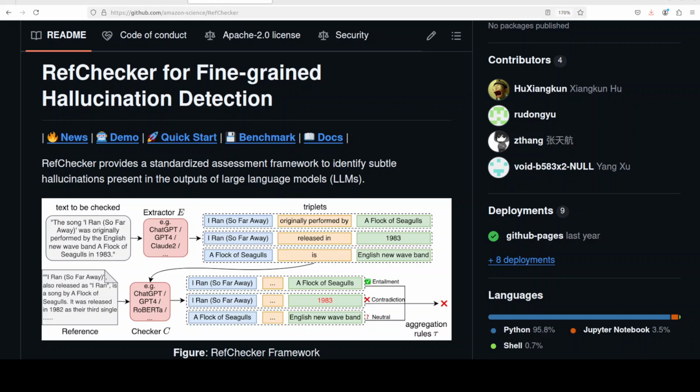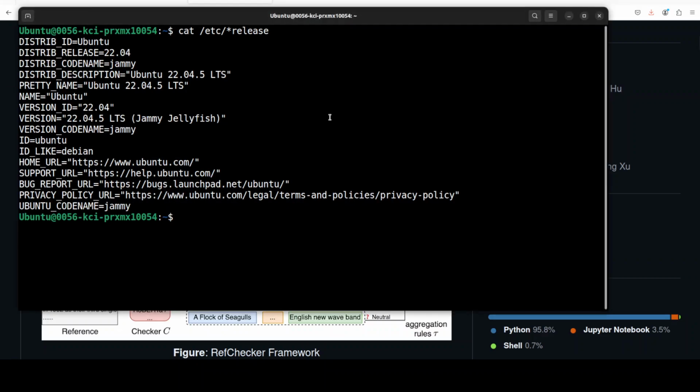Now, I will be using it with OpenAI's model. You can use it with Anthropic, or you could use it with an open source model by using LiteLLM. I don't think there is any support or option of using it with Ollama or llama.cpp, but maybe in the future, as it's a new project. So let's get started.